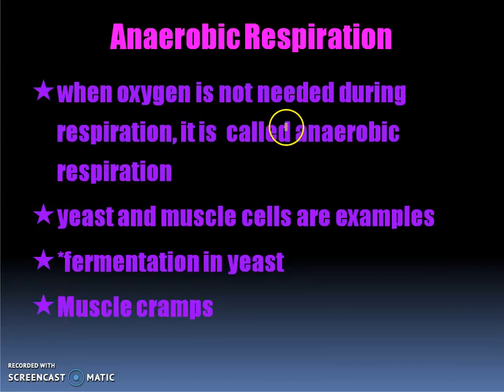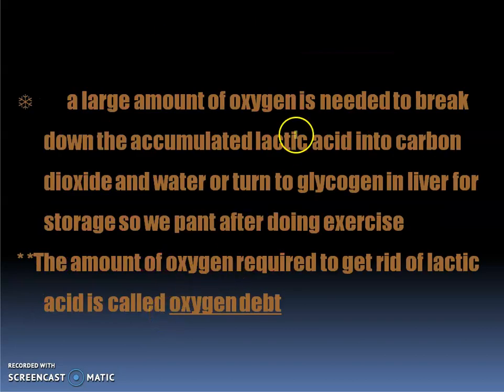Anaerobic respiration is when oxygen is not needed during respiration. In yeast and muscle cells it occurs; in yeast it is called fermentation. In muscles, it causes muscle cramps, and a large amount of oxygen is then needed to break down the accumulated lactic acid causing the cramps. Only when oxygen is supplied will the lactic acid break down. Otherwise, it has to be turned into glycogen in the liver, and this oxygen requirement is called oxygen debt.